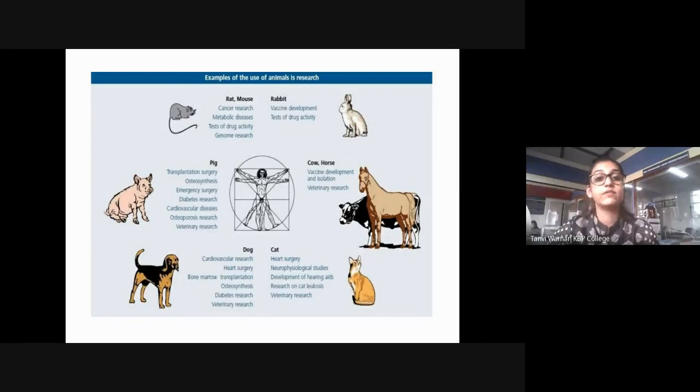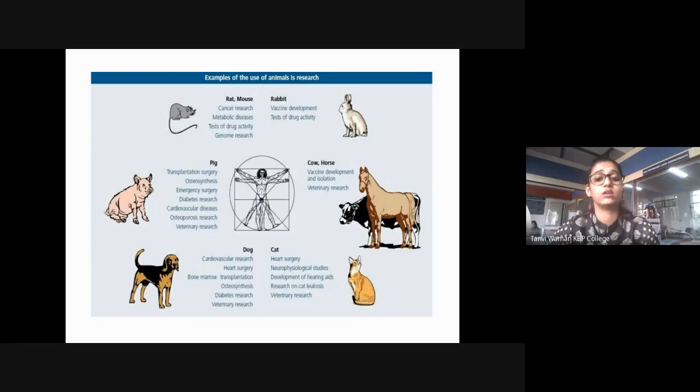Then rabbits for vaccine development and again drug to test the drug activity. Cows, horses for vaccine development, isolation, and veterinary research. Of course, veterinary research is also needed because when you are developing drugs for humans, you need to develop drugs even for animals, right?